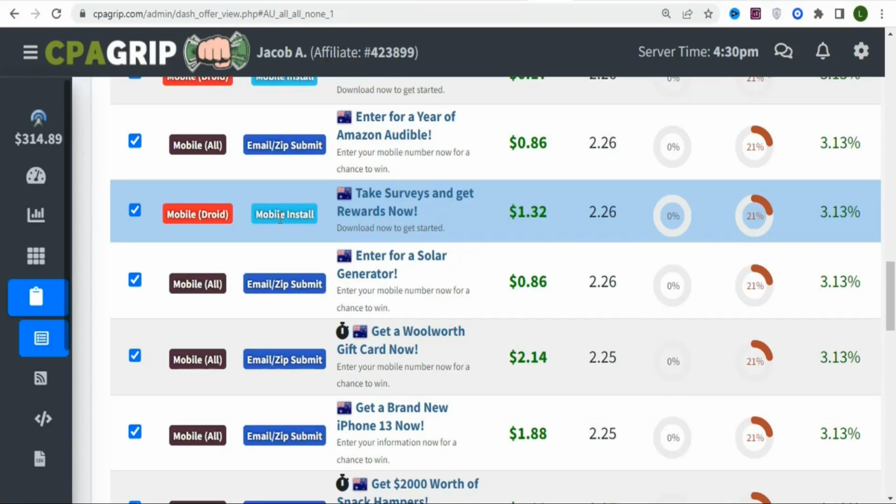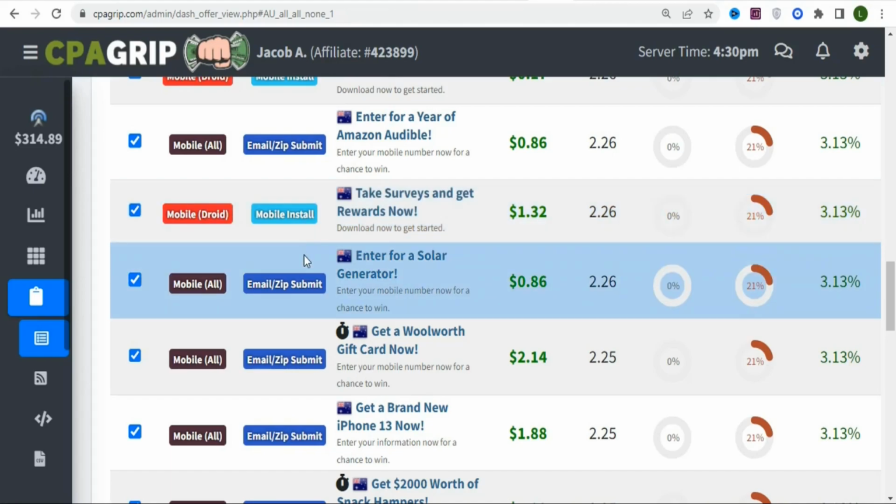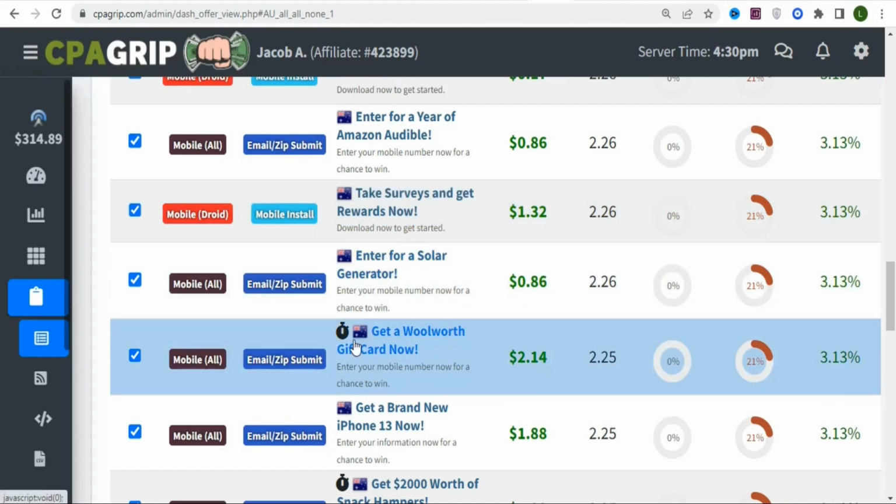So when you come to the offer that requires the audience to install the mobile app, you can see the type of mobile devices is very limited. So it is difficult to also promote these offers. But if you like, you can just give a try. But I don't like promoting offers like this because it is difficult finding a lot of people who use these kinds of mobile devices.